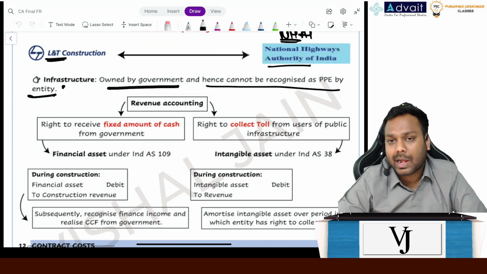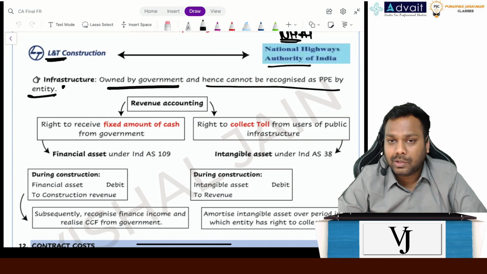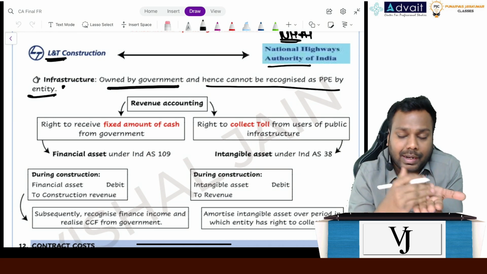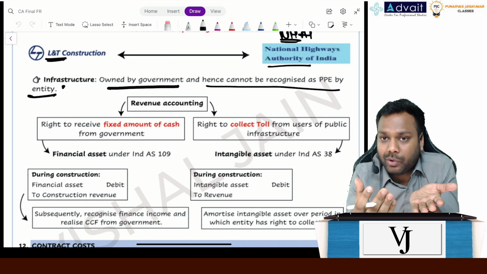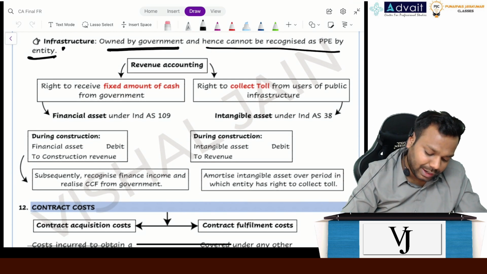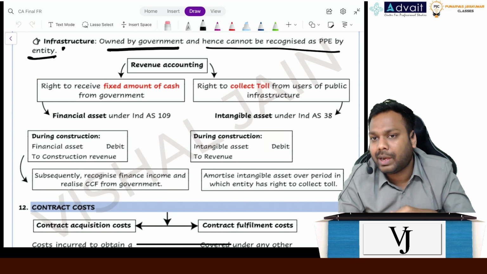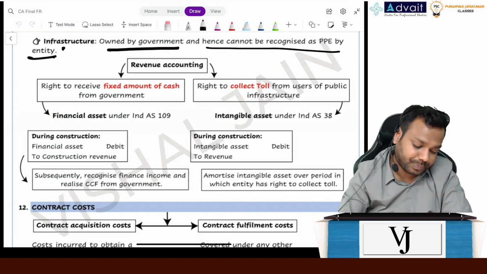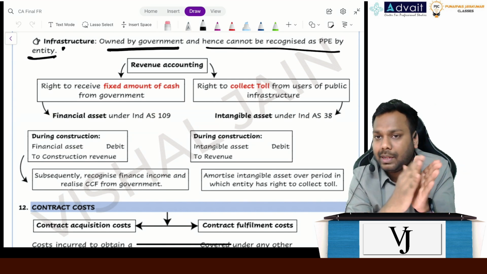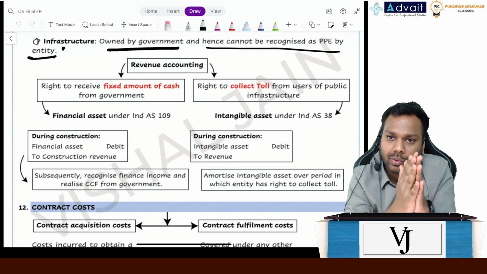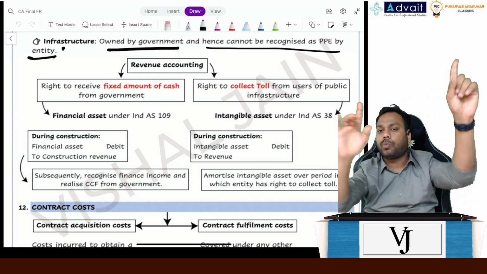So how will the accounting happen for that? Definitely, when the entity incurs the expenses, what they will do is start recognizing it as a financial asset or an intangible asset. Now, all the expenses incurred, they will see, there can be two possible instances.